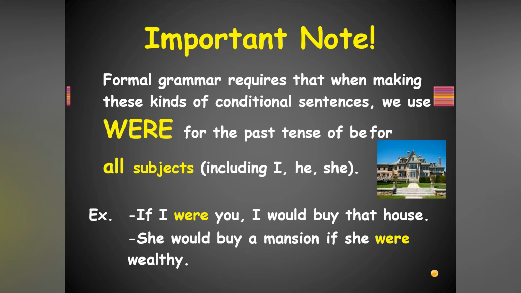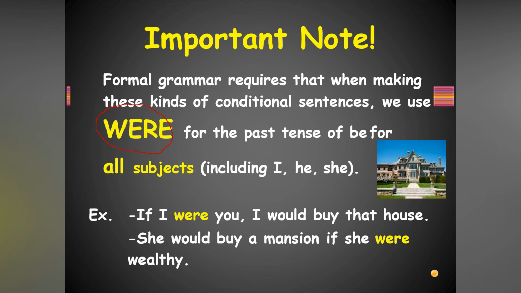Formal grammar requires that when making these kinds of conditional sentences, we use were. For the past tense of be, for all subjects including I, he, she, you, we, they, we use were. This is an exception in the if conditionals.